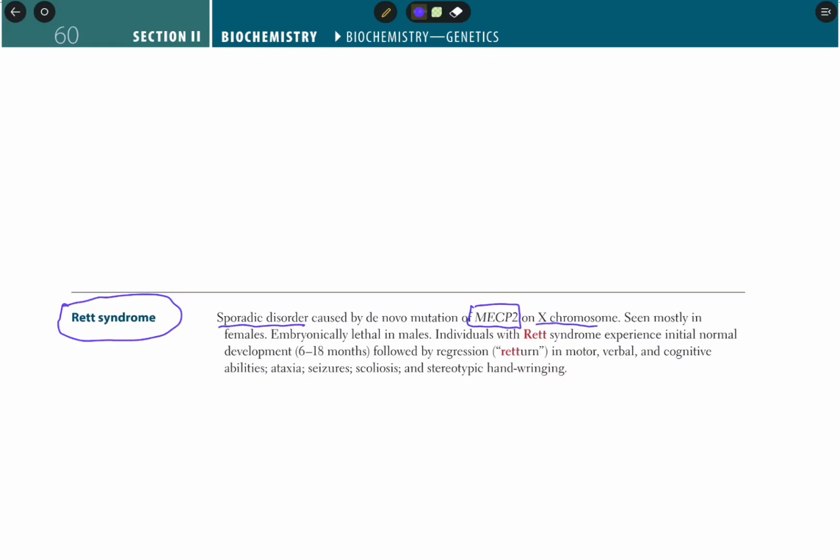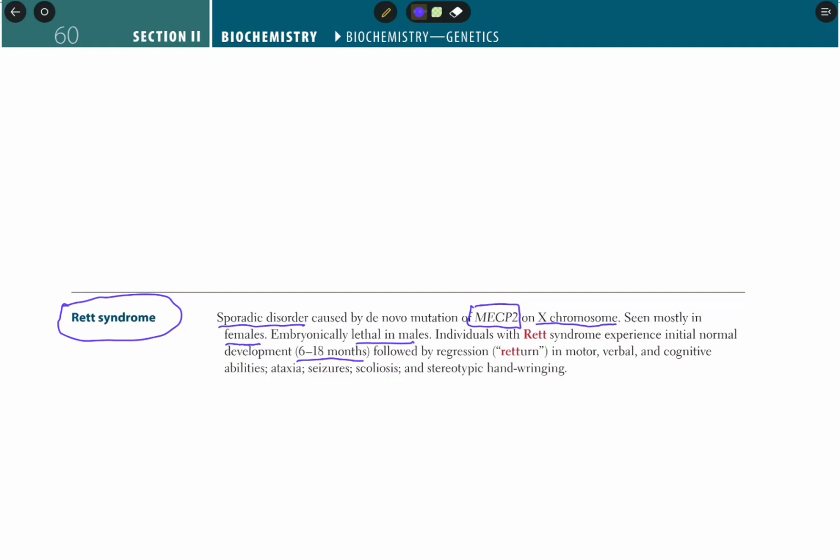MECP2 is located on the X chromosome. It is seen mostly in females. Rett syndrome is mostly present in females. It is embryonically lethal in males. Individuals with Rett syndrome experience initially normal development, from 6 to 18 months.